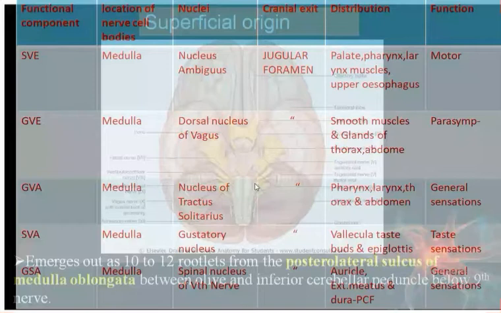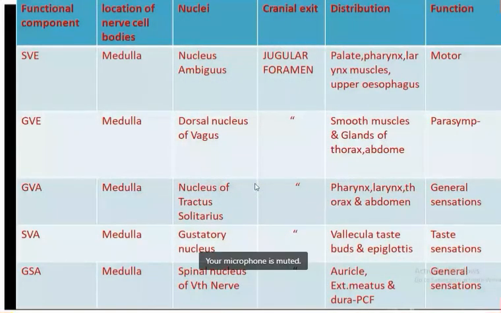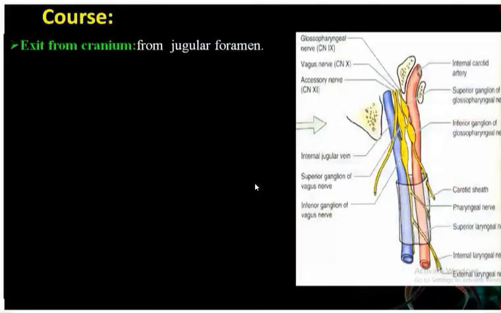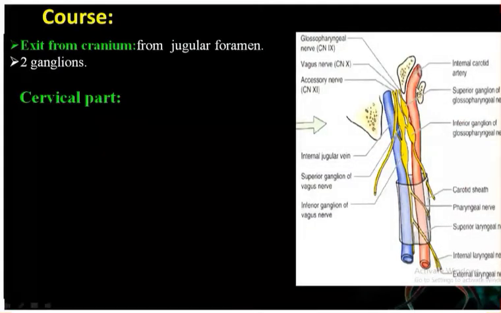Now this one is the review for you. You just read by yourself. This one is the overall summary of the functional component, their nuclei, location, distribution, and the functions. Now, talking about the course of the vagus nerve, when it comes out from the cranium or when it comes out from the brain through the posterolateral sulcus of the medulla oblongata between the olive and the inferior cerebellar peduncle, it will come out.